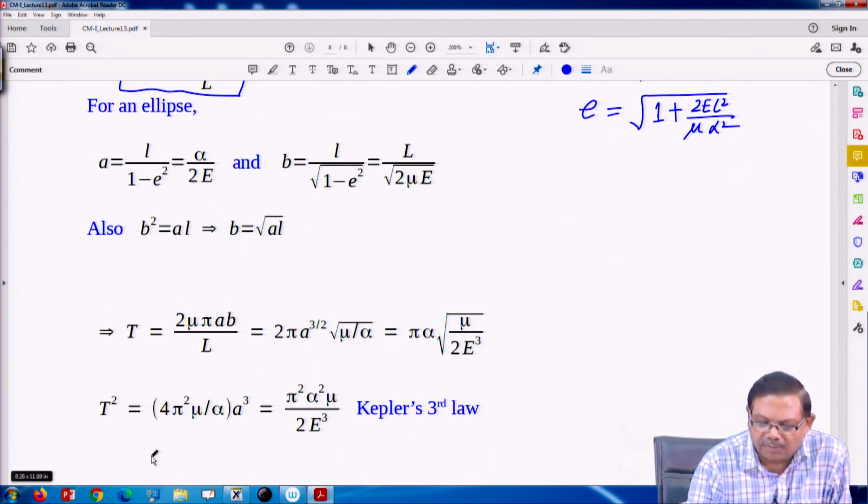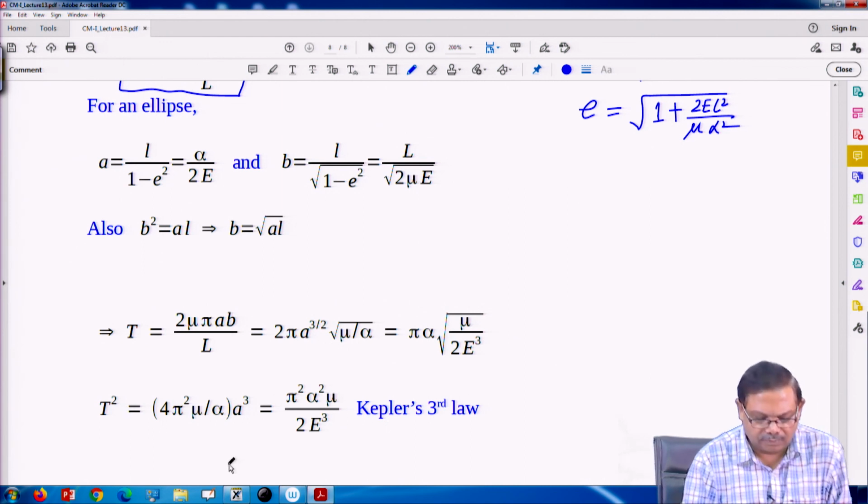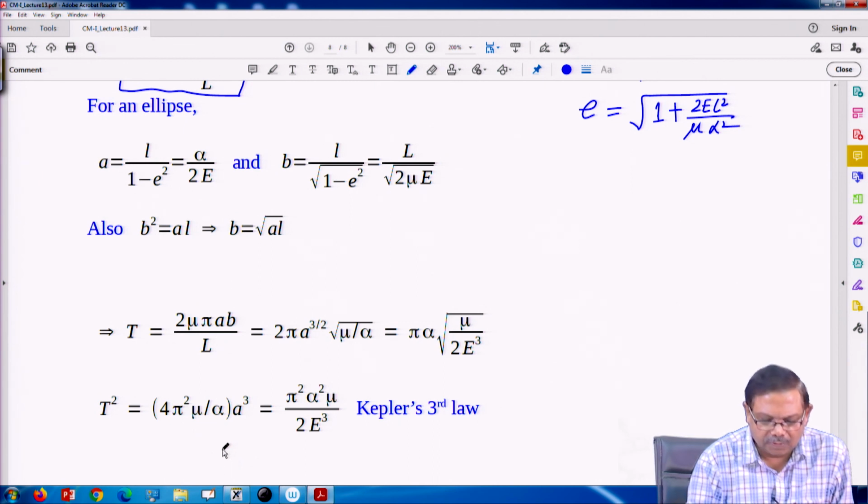Mu is the mass of the particle, alpha is the force constant, and if I put A also in terms of energy, then it would be 1 over E to the 3/2. So, if I take the square of the time period, then we get T square, and it would be proportional to A cube.